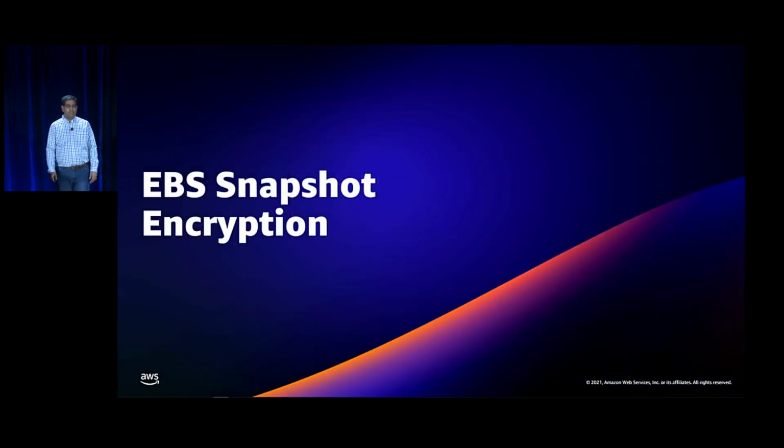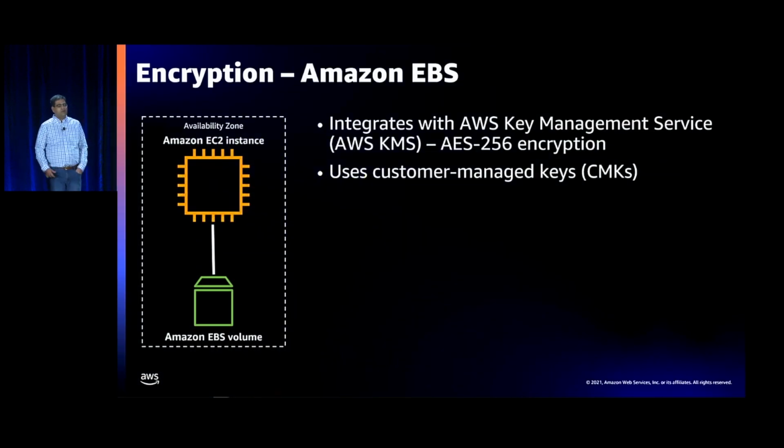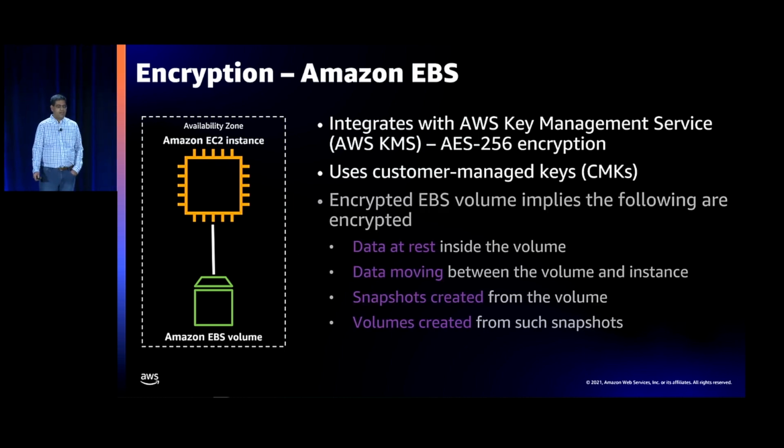All right, let's talk about encryption, something we care deeply about. With EBS encryption, we integrate with our Key Management Service, KMS. And under the hood, we use AES-256 encryption. We also support customer managed keys, CMKs.